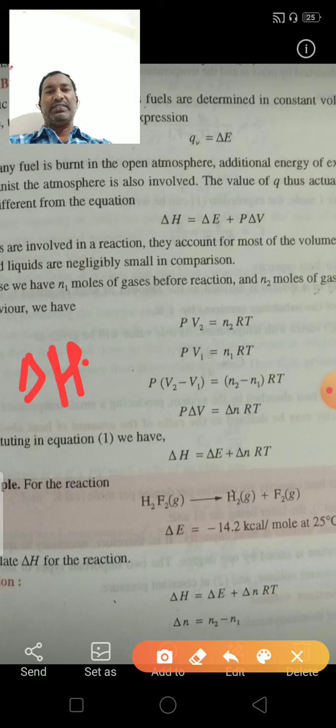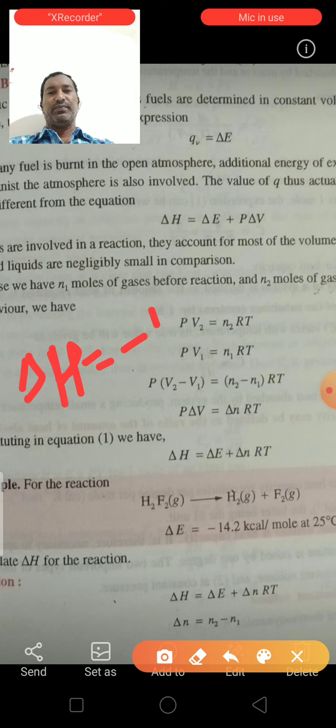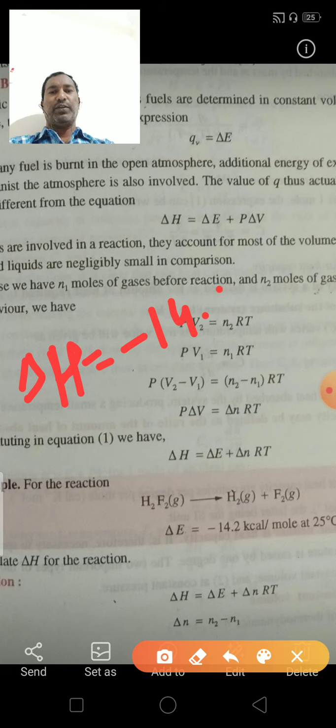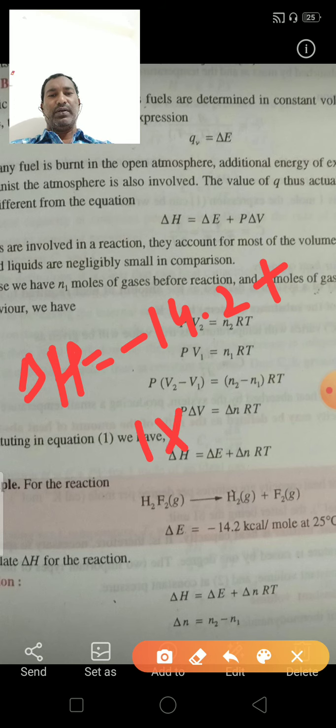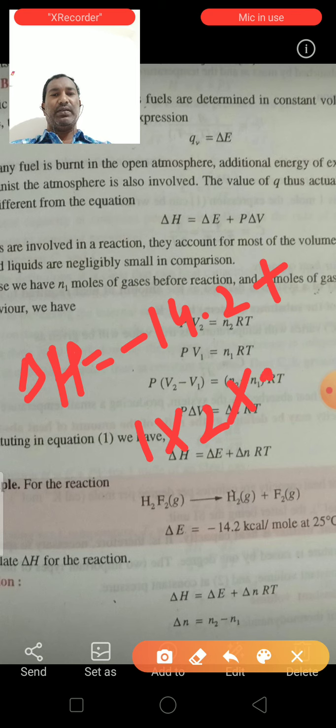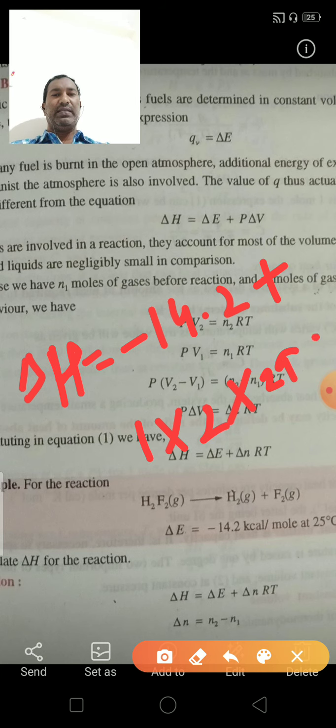Delta H is equal to minus 14.2 plus delta n, which is 1, into R, which is approximately 2, into 298.